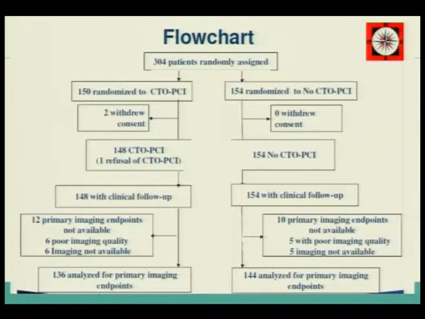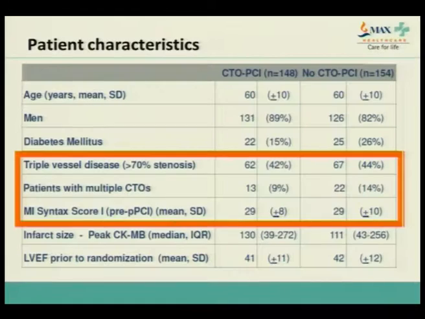So around 304 patients were randomized, 150 to the CTO PCI and 154 to no CTO PCI, and ultimately 148 had a clinical follow-up for CTO PCI, 154 for no CTO PCI. Then ultimately 136 were analyzed for primary imaging endpoints in the CTO PCI group and 144 in the no CTO PCI group. These were the characteristics of the patients, which were well matched.